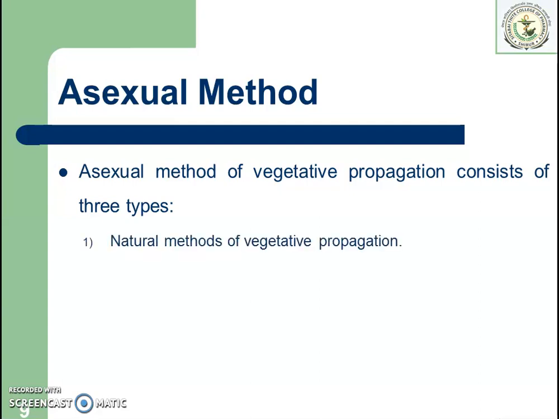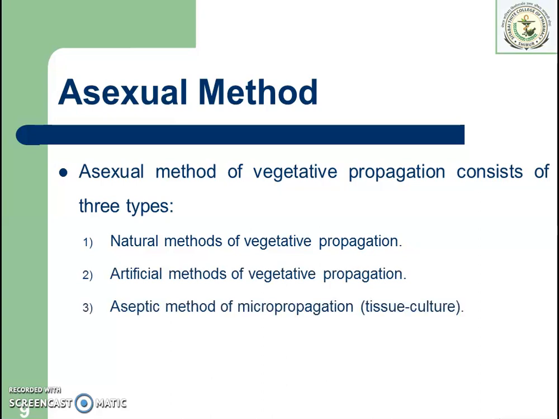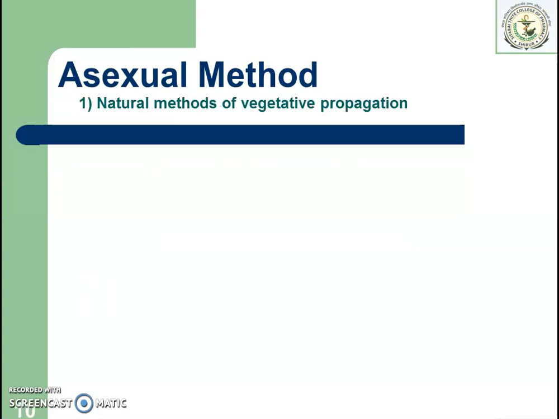First is the natural method of vegetative propagation, second is the artificial method of vegetative propagation, and third is the aseptic method of micropropagation or tissue culture. So first is the natural method of vegetative propagation.